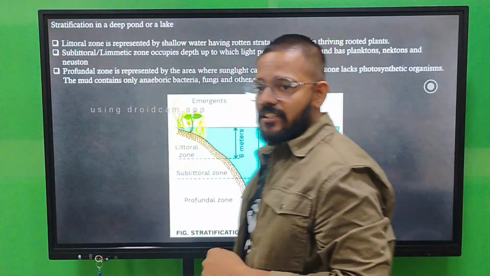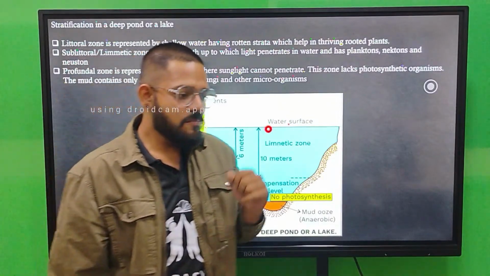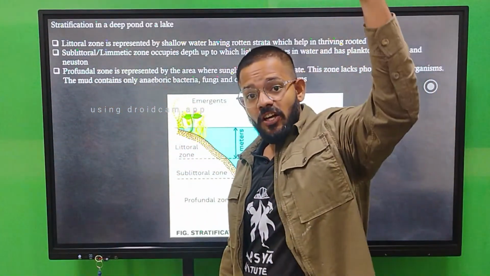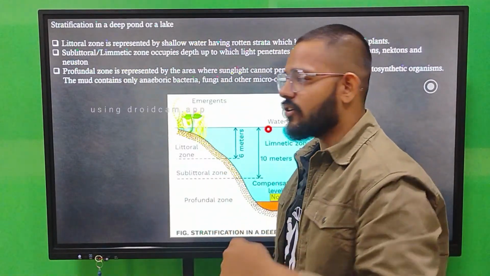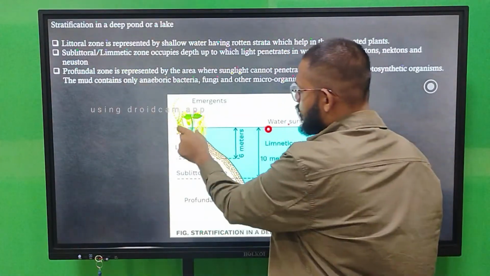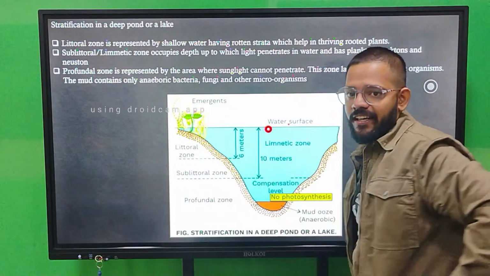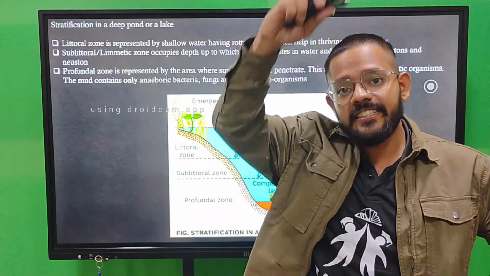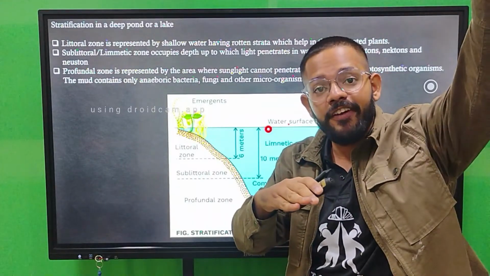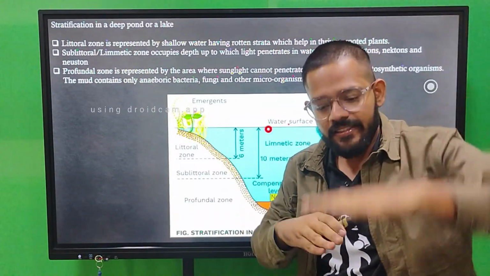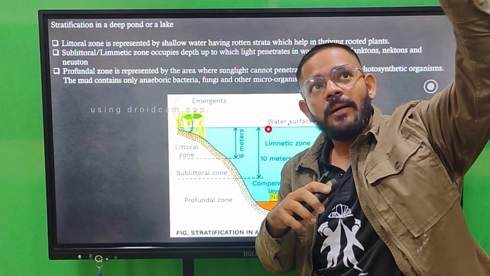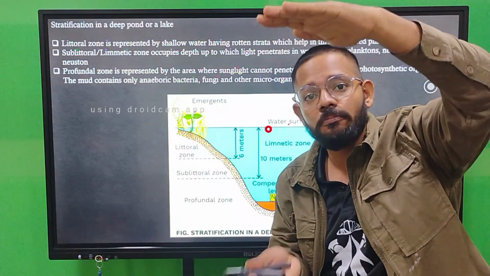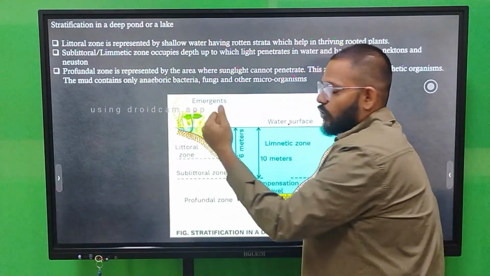Next we have stratification in deep ponds. Ponds also have stratification on the basis of penetration of sunlight inside the pond. So we have 3 zones: littoral zone, sublittoral zone, and profundal zone. The littoral zone is the zone that is 6 meters from the surface of the pond or lake, from the starting point to the area where sunlight can go.